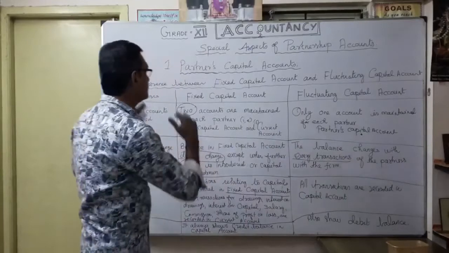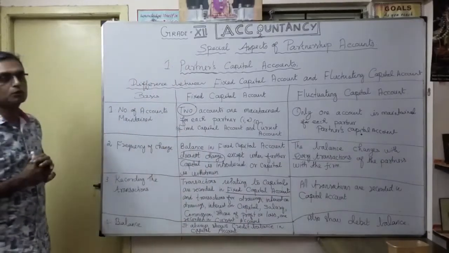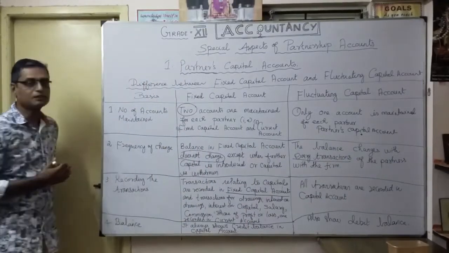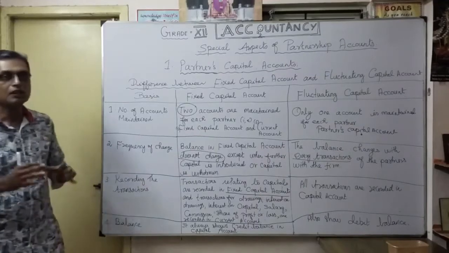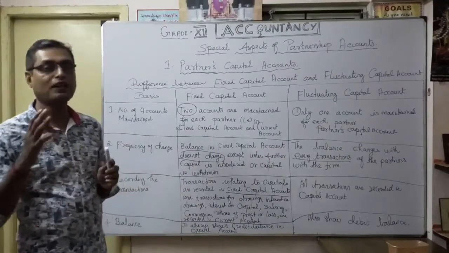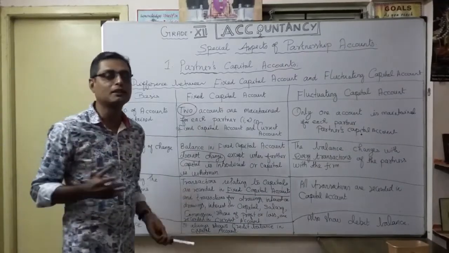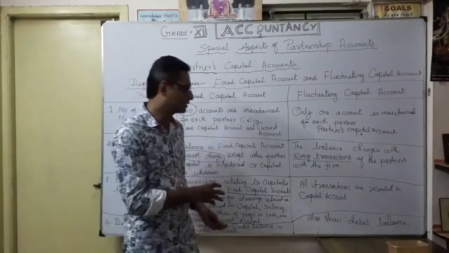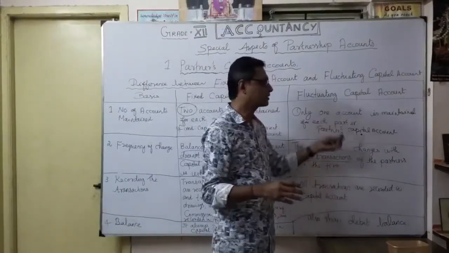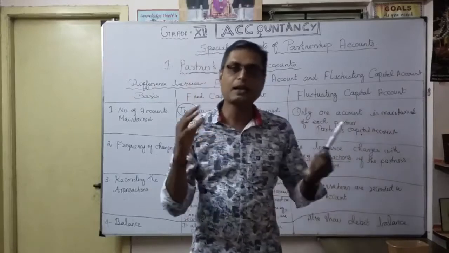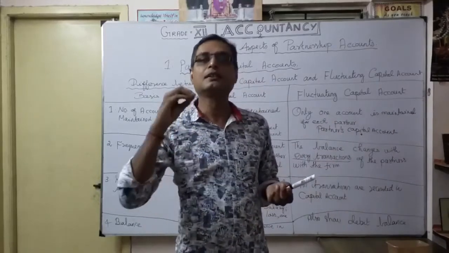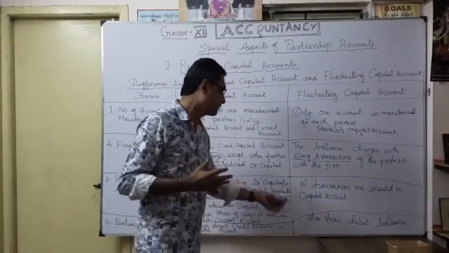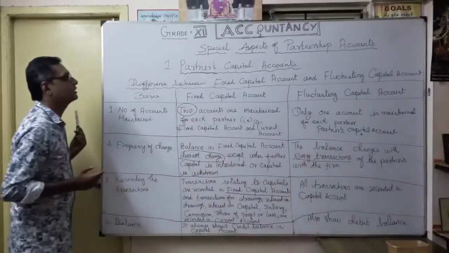So these are the differences: first, the number of accounts maintained, second, the frequency of change, third, how we record the transactions, and finally the balance possibility. Here always credit balance, but under the fluctuating capital account, the partner's capital account can show a debit balance also. That possibility is there. Okay, those are the differences.